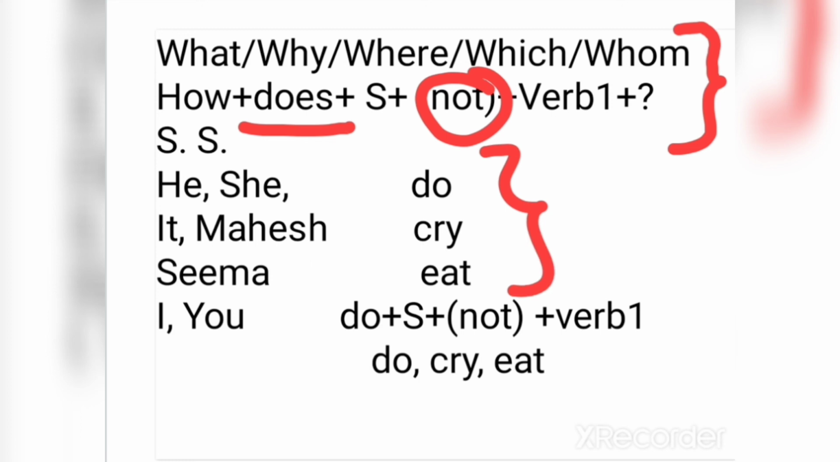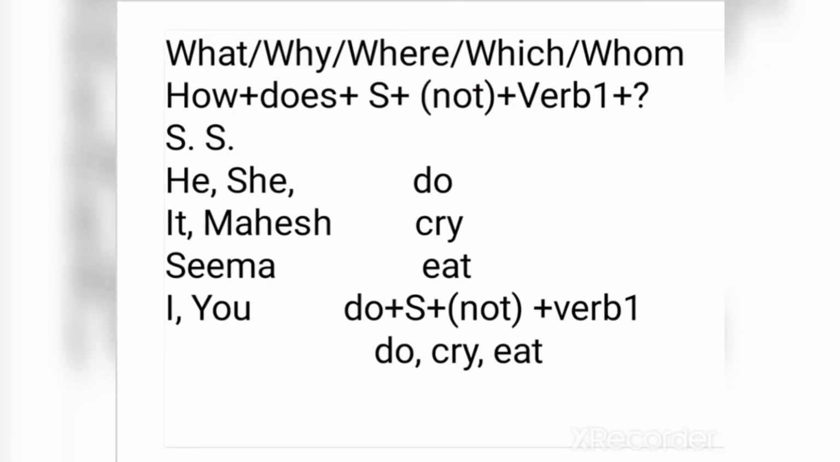If there is negative interrogative sentence, then we say what does he not do? What does she not eat? What does Seema not do? So these are the questions which are having WH words with negative sentences. In this way we make sentences.